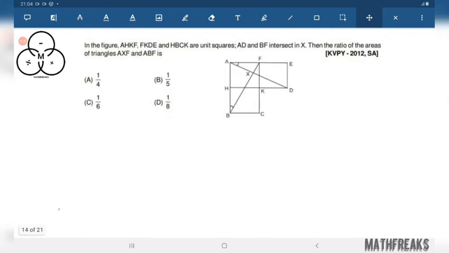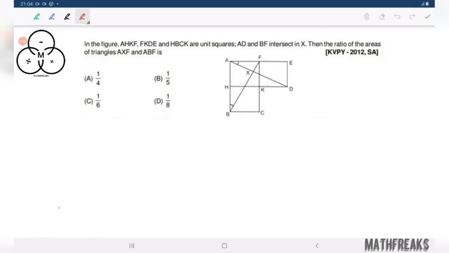I guess this question is directly from Pythagoras theorem. Right? In the figure, these all are squares, unit squares. Then the ratio of the areas of the triangles AXF and ABF. Very beautiful question.